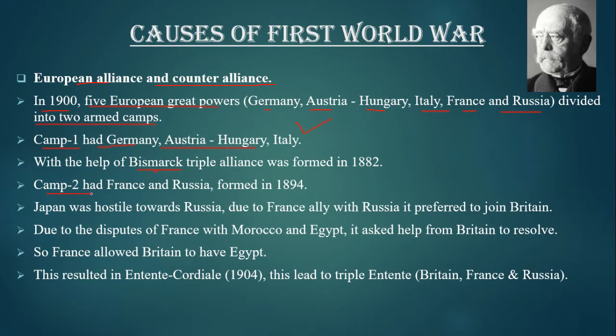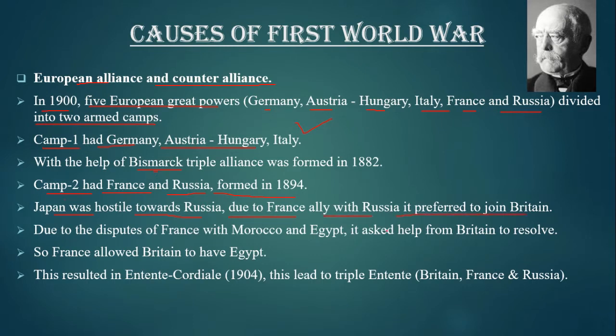Camp 2 had France and Russia. Their alliance was formed in 1894 with the promise of mutual help. If Germany attacks Russia, France will go to help. If Germany attacks France, then Russia will come to help. An isolated Britain wanted to break her isolation and approached Germany twice, but in vain. Japan was hostile, that is, had enmity towards Russia, and France was allied with Russia. It preferred to join Britain.